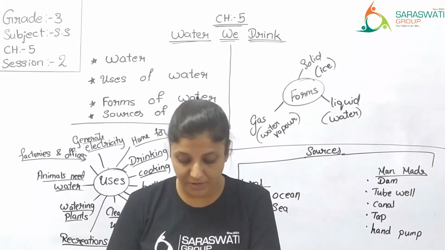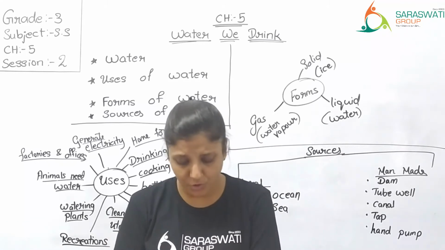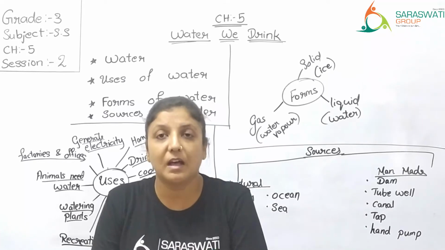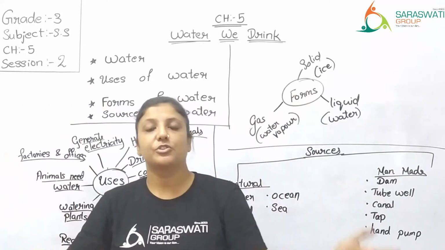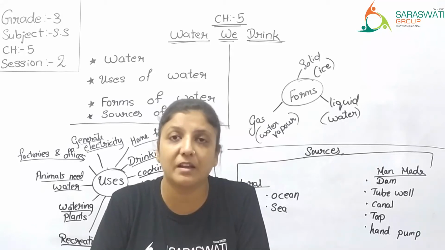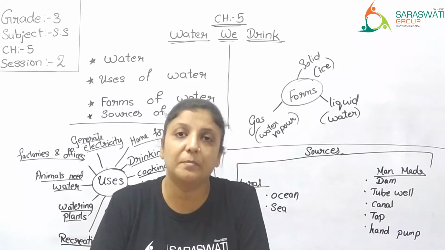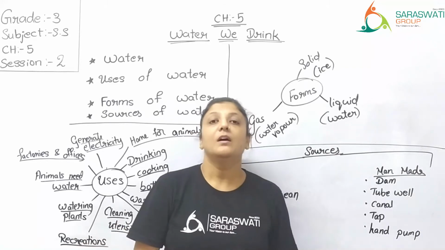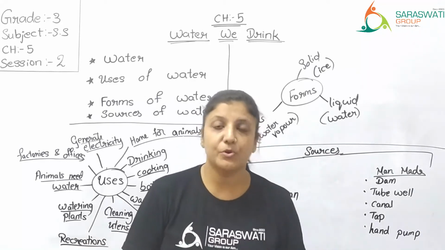Then hydroelectric plants use water to generate electricity. Hydroelectric plants are not plants as such, like trees and plants. They are not that type of plant. Hydroelectric plants means a setup where hydroelectricity is produced.